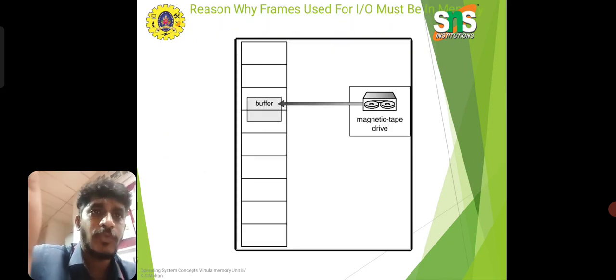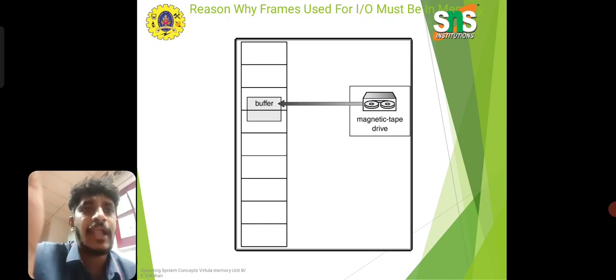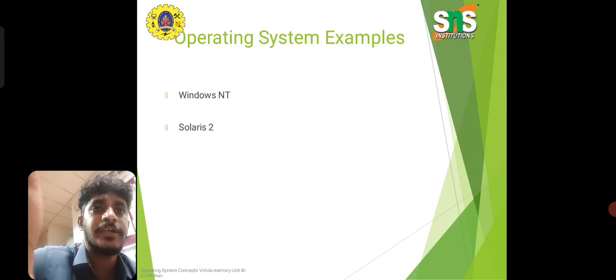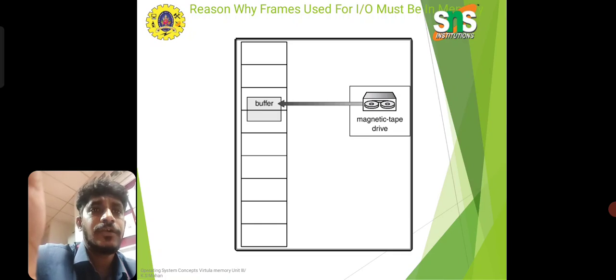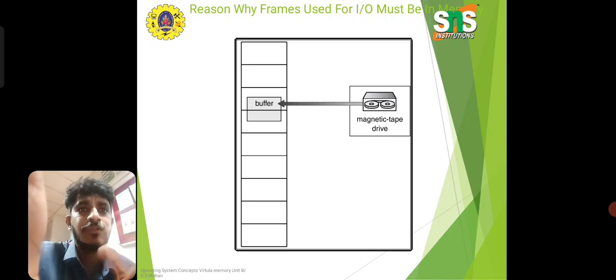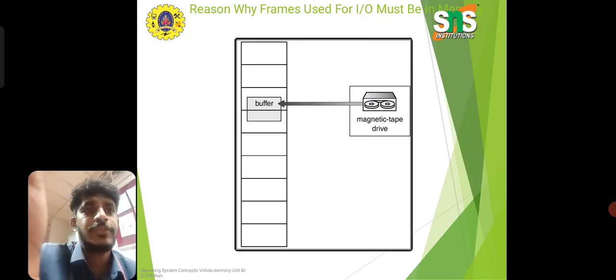These are the reasons why frames used for input output must be in memory. For example, a magnetic tape drive is connected to a buffer, and the data stored on the tape drive is converted to buffers. These are some reasons why frames used for input output must be in memory. We get input and output from the users, so it must be in memory. That is why the frames are used here.